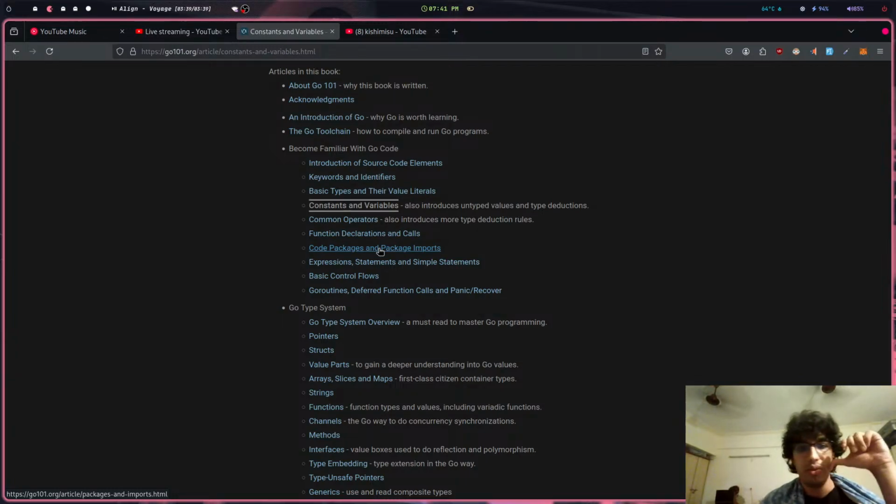Here's what I will do. I'll just wing it, right? I'll come right back, and goroutines is what I'm interested in. Go is multi-threaded because it has goroutines, and that's what I'm interested in. I don't need to pick up the basics, and whatever I'm confused about, I can just Google.